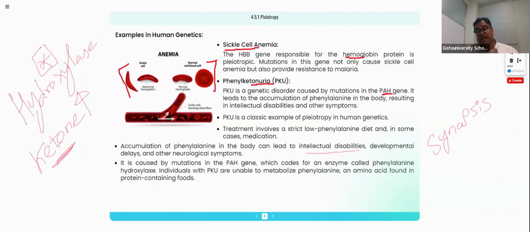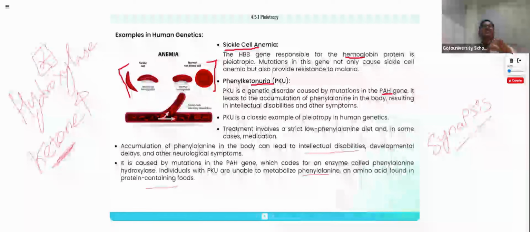As a result, there is no proper nerve message transmission from one neuron to another neuron. Why? Because the neuron synapse or neural junction is interrupted by the phenylketones, right? We need to understand that the phenylalanine amino acid is found in most protein foods. That is the reason why we are not giving protein rich in phenylalanine as food to the phenylketonuria patient.